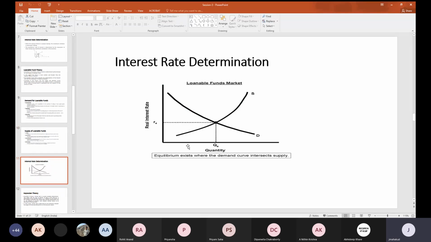Again, equilibrium basically exists when the demand curve intersects the supply curve. Your supply curve is upward sloping and the demand curve is downward sloping, which all of you know. There is no need to discuss that further.